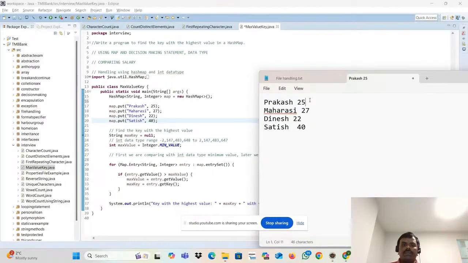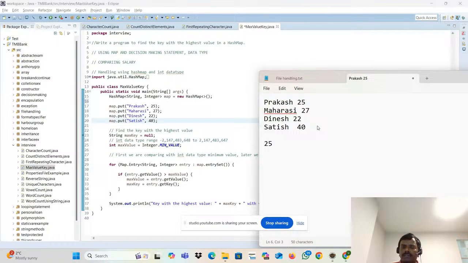Now, what is our question? We need to get the highest value. First of all, I am taking the first value, which is 25. I want to check whether Prakash's value is greater or not. But to compare, I need something to compare with. That is why there is a data type range. In the integer type, what is the lowest value?